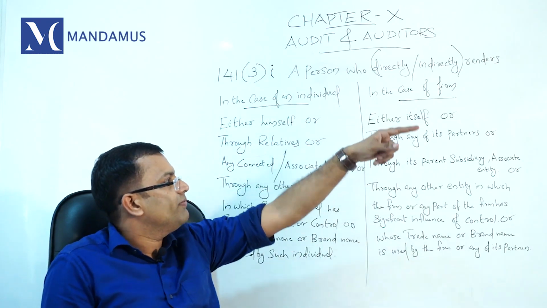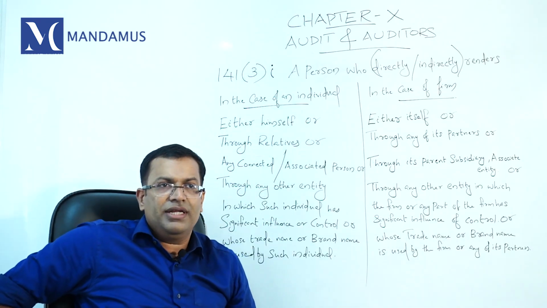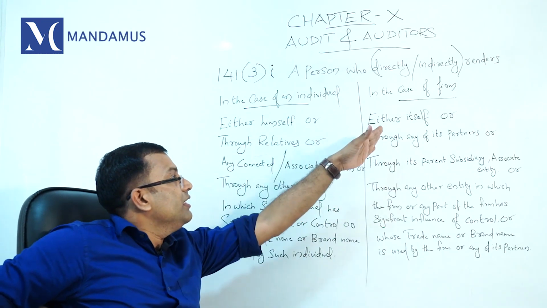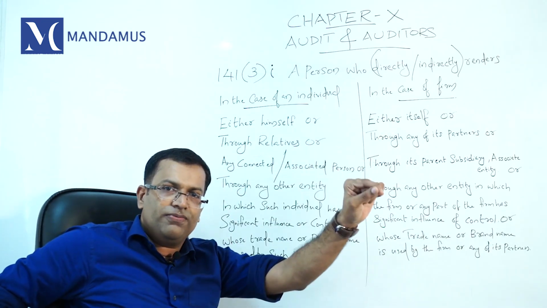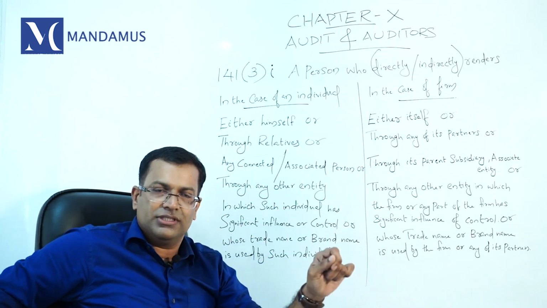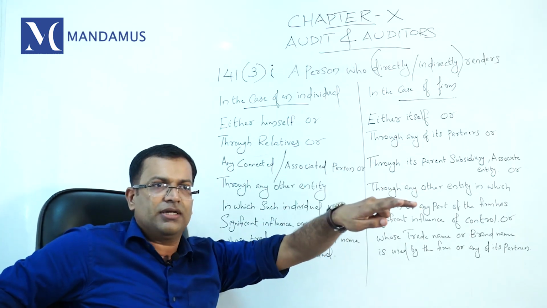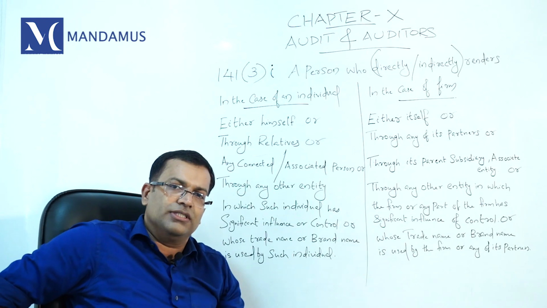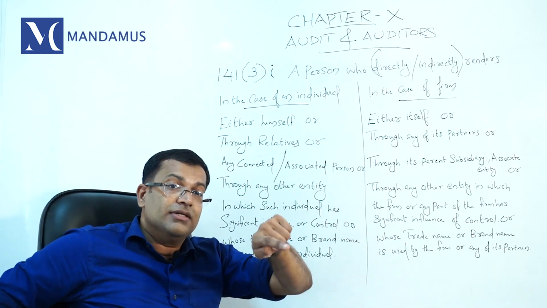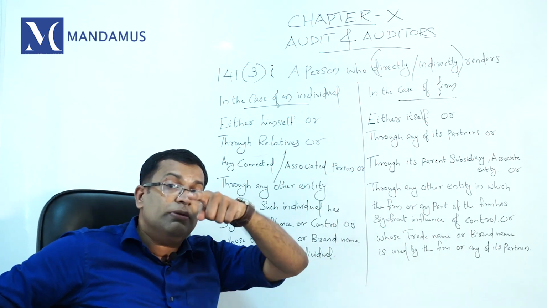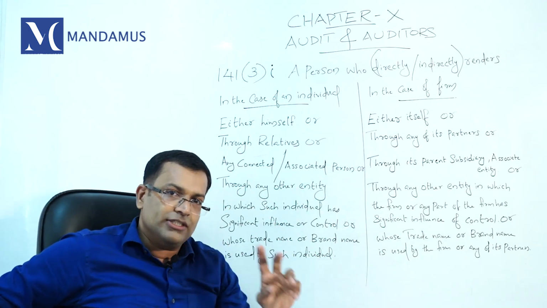Now we can consider the case of a firm. See, in the case of a firm also, if the firm directly gives 144 services, that is prohibited services, to the company or subsidiary company or holding company, you will attract disqualification. Second case, you are not directly giving, you are giving indirectly through the partners of the firm. Again, you will attract disqualification.